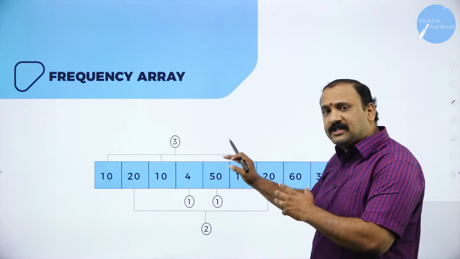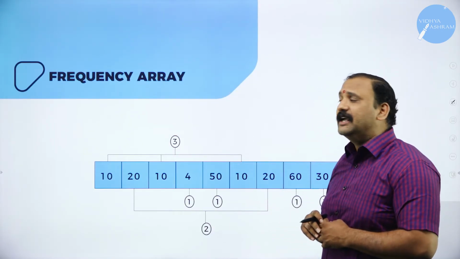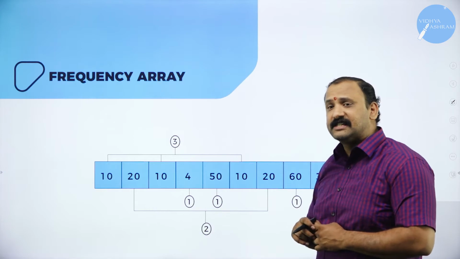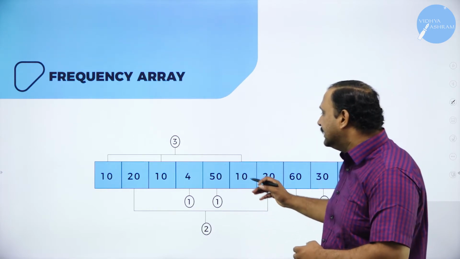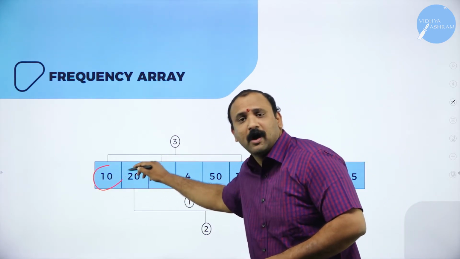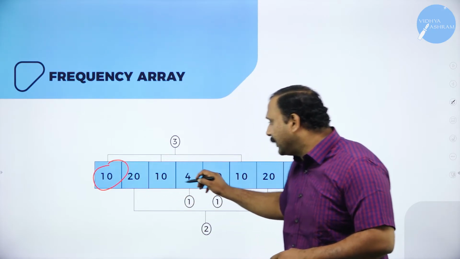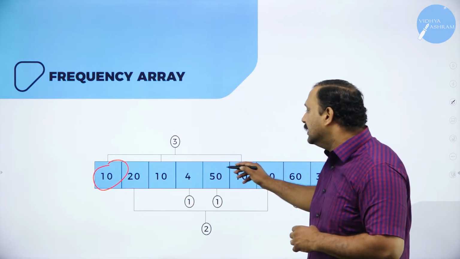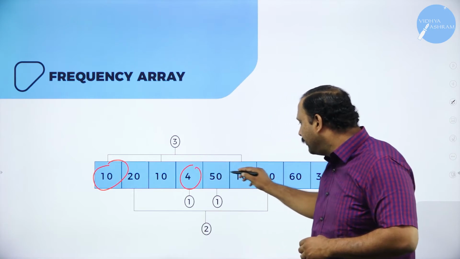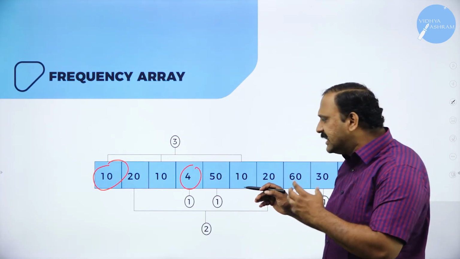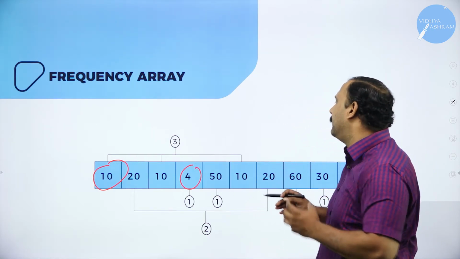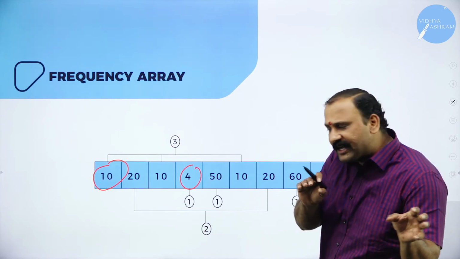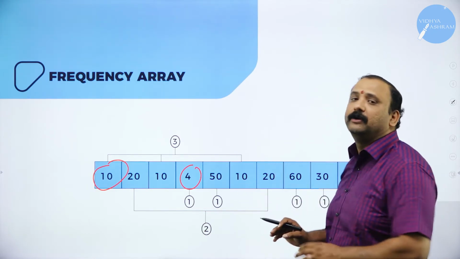Now, the frequency array, that's also a very, very important thing that you would need to understand. Now, if you look into the frequency array, there are factors in what way you have put the array, the matrix: 10, 20, again you see a 10, then you start seeing a 4, 50, 10. So now you would start seeing that this is being arranged in a particular manner. This is being arranged in a particular sequence altogether.